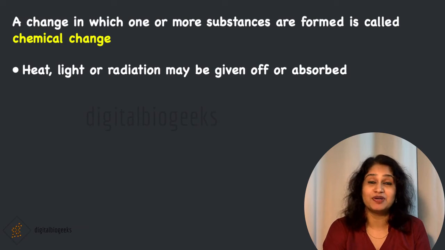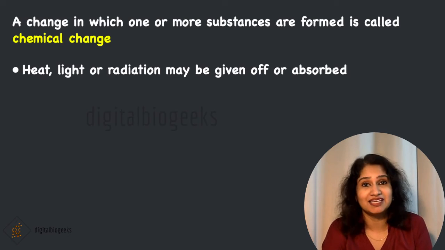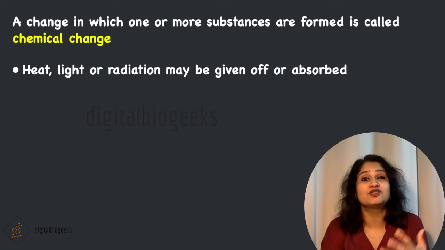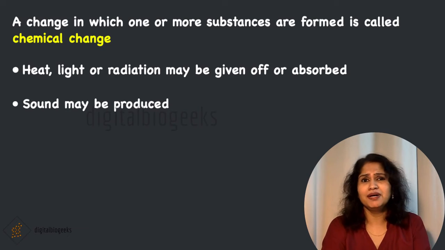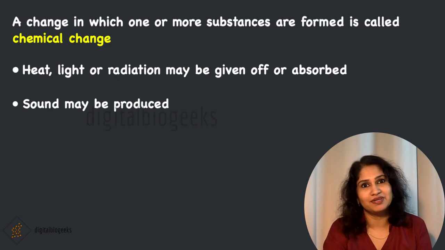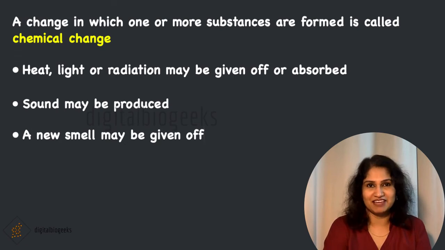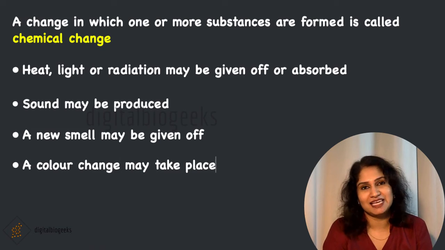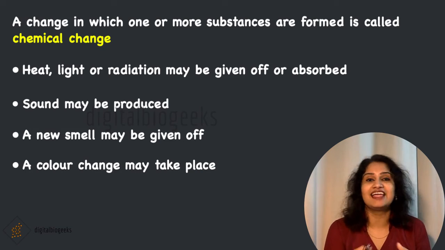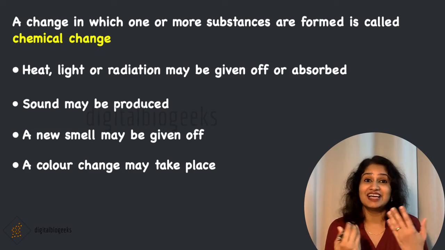In our example, we saw that when we burned magnesium, it burned with a bright white light. Sound may be produced. Burning of crackers is an example. A new smell may be given off. When food gets spoiled, it gives off a foul smell. A color change may take place. When we dip an iron nail into the copper sulphate solution, the color of the solution changes into green.